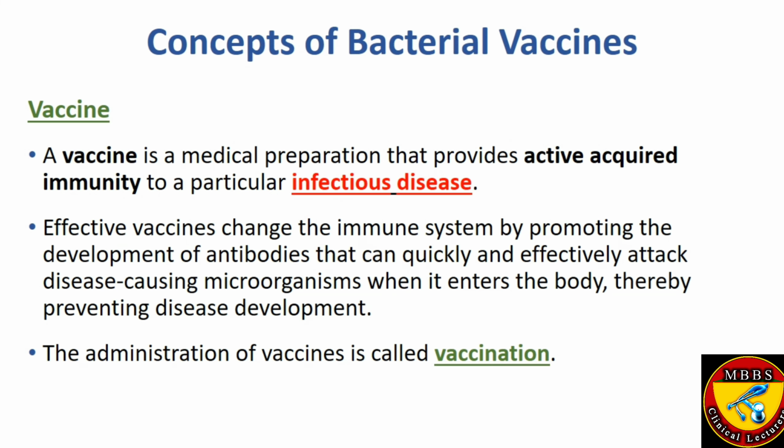Actually, before discussing the different types of vaccines, we must know what a vaccine actually is. A vaccine is a medical preparation which provides active acquired immunity to a particular infectious disease. So it is made specifically against some diseases. Effective vaccines change the immune system by promoting the development of antibodies which can quickly and effectively attack disease-causing microorganisms when they enter the body, thereby preventing disease development. The administration of these vaccines in the body is called vaccination.